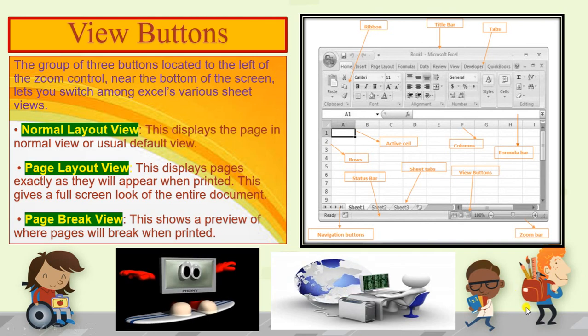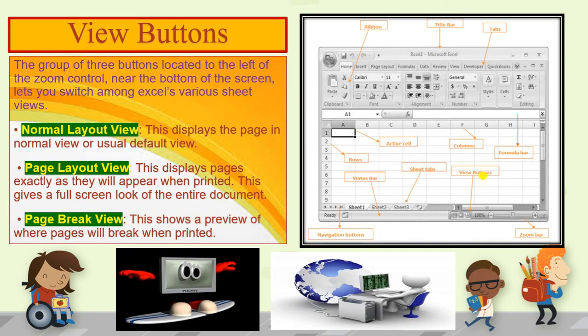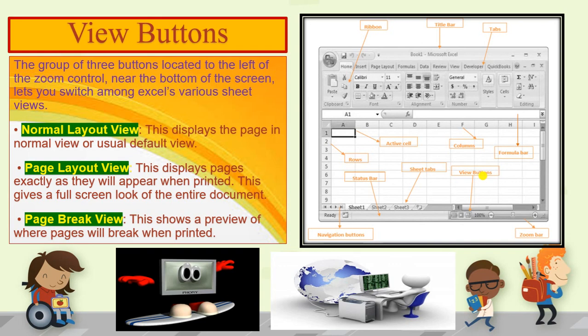Now the third is the page break view. This shows a preview of where pages will break when printed. If in one page you have given text and made the page bigger than its size, it will tell you till where the first printed page will come and so on.